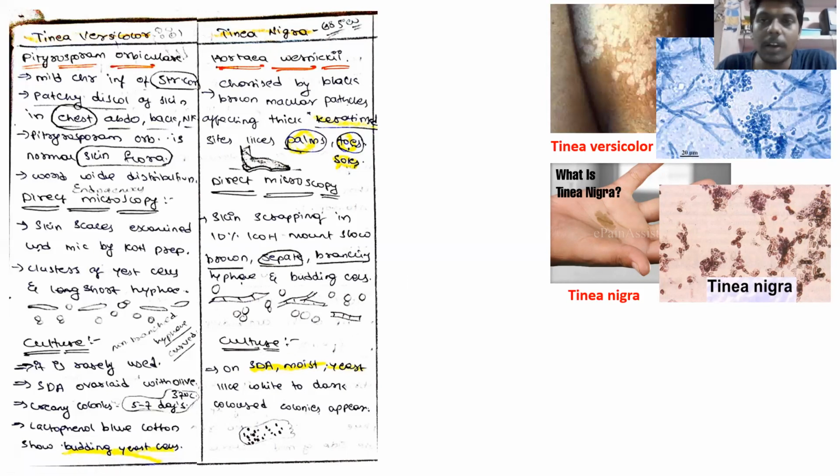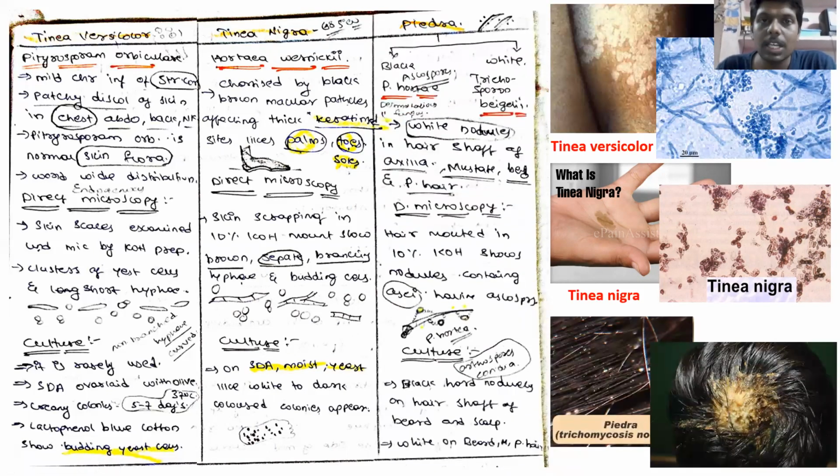And last and final is Piedra. Piedra means hair infection. Piedra is of two types, black Piedra and white Piedra. Black Piedra is caused by Piedraia hortae, and white Piedra is caused by Trichosporon beigelii. They will form nodules in the hair shaft of the axilla, mustache, beard, and pubic hair. In direct microscopy, you will see ascospores. The presence of ascospores is the characteristic feature to identify Piedra. Under culture, you will see either black colonies or white colonies depending upon the type of Piedra you have. So this is all about your surface infections.